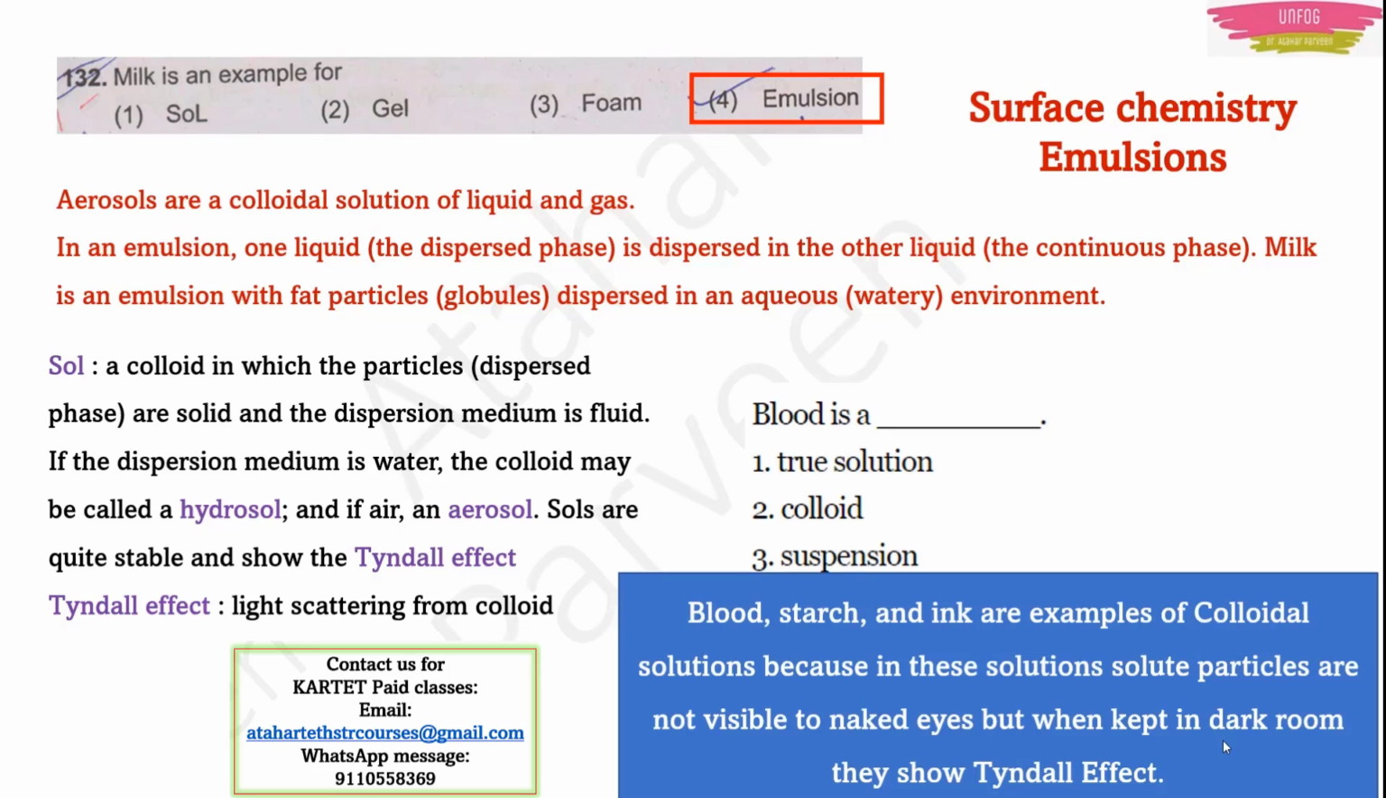Now another type of colloid is blood. Actually, it is a colloidal solution. Not only blood, starch and ink are also examples of colloidal solutions. Why are they called colloidal solutions? Because in these solutions the solute particles are not visible to the naked eye. Can you see the particles in blood if you look? No, you can't see them, right? But when they are kept in the dark, they show the Tyndall effect. So all the solutions which show this Tyndall effect are called colloids. Okay, so blood is a colloid.